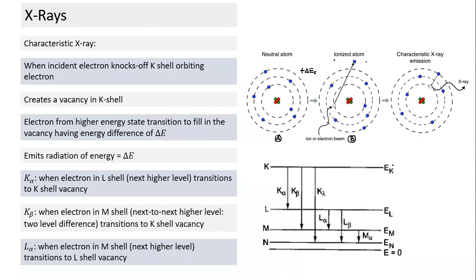What does EK indicate? EK indicates the energy of an ion having a vacancy in which shell? Ion having a vacancy in the K shell. So what is the energy of this one? It will have energy equal to the ionization energy related to knocking off a K shell electron. What does EL indicate? Jadip, can you tell me what EL might mean here? Yes, sir. It is the energy associated with knocking off an electron from the L shell. And this energy will be lower.